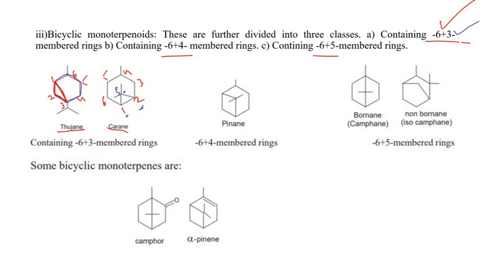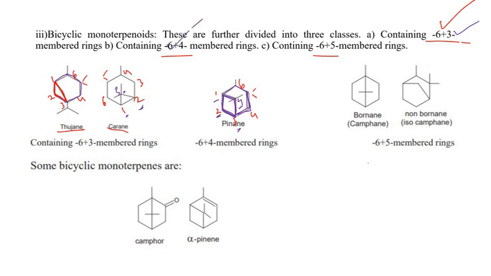We have another example called pinene. In this case, I'll write 1, 2, 3, 4, 5, 6 here, or else you can write 1, 2, 3, and 4 here. That means this 1, 2, 3, and 4 forms a square. This is a four-membered ring, whereas this is a six-membered ring. The outer one is six-membered, and the inner one is four-membered. So it becomes 6 plus 4.